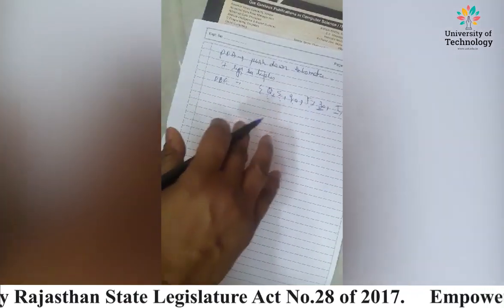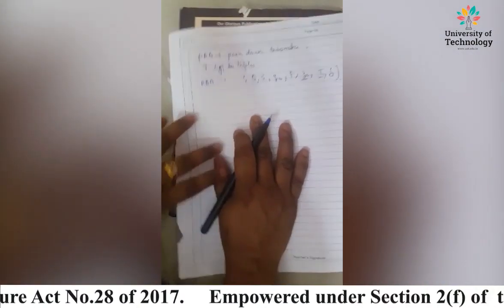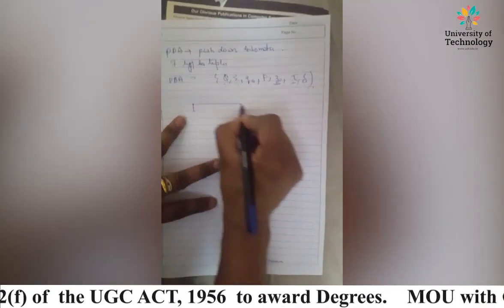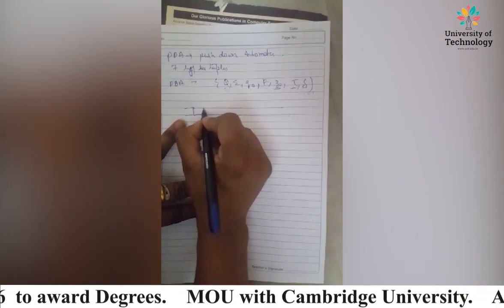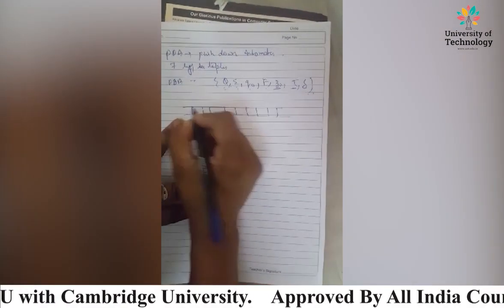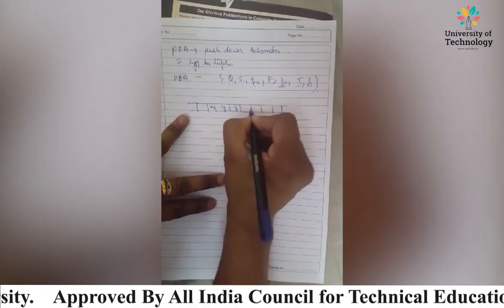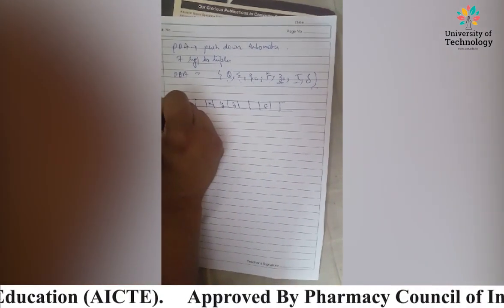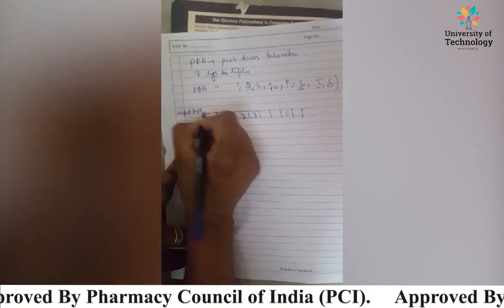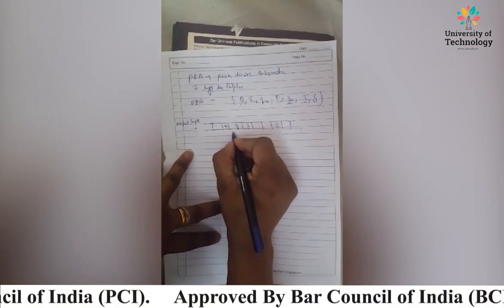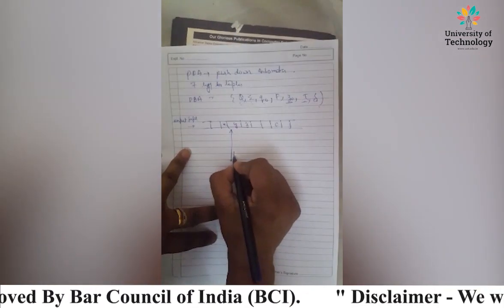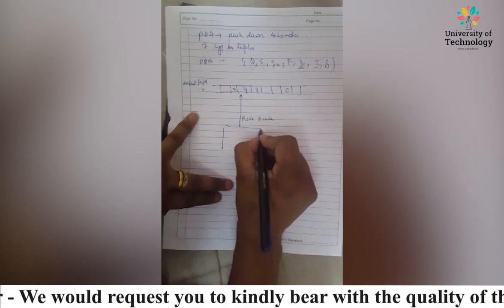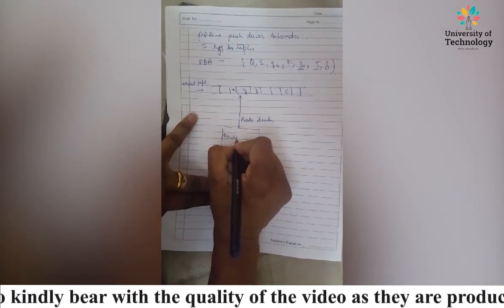Now before discussing it further, I would like to mention the architecture of push-down automata. See, what we have in push-down automata, say these are cells, right? Say the string inside is xz, right? And this is the null string. This is the input tape, right? Then we have the reader head. Then we have the finite control unit, right?